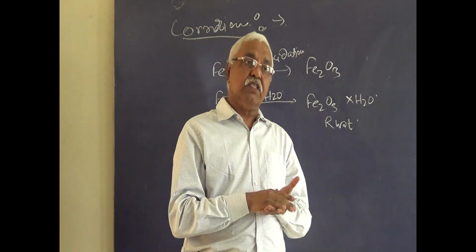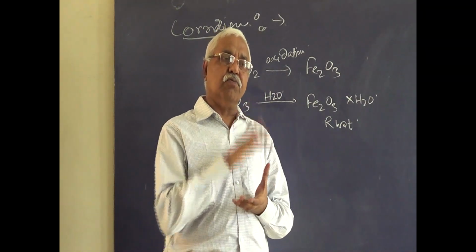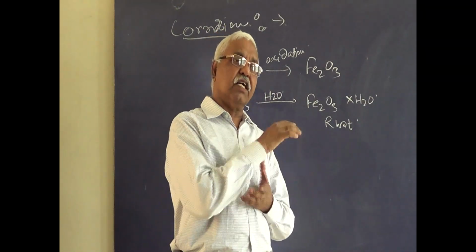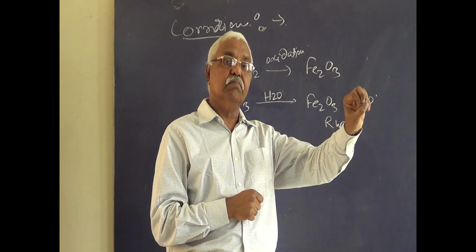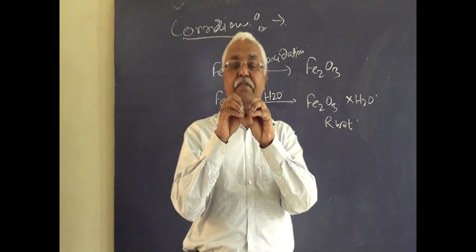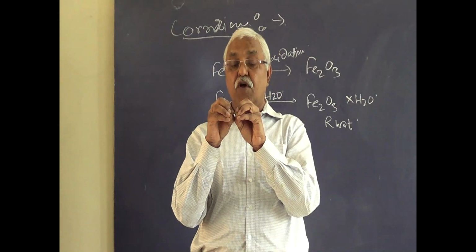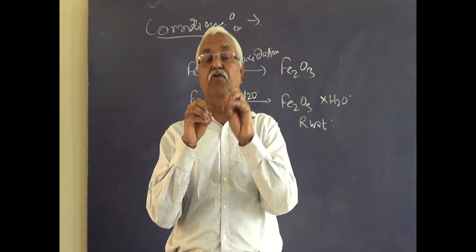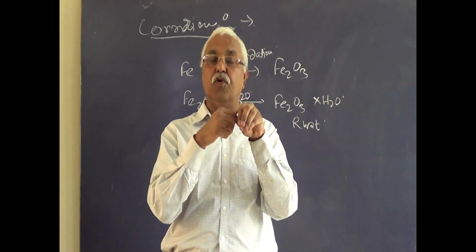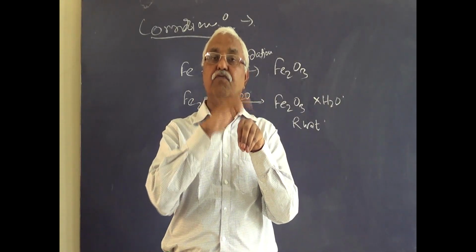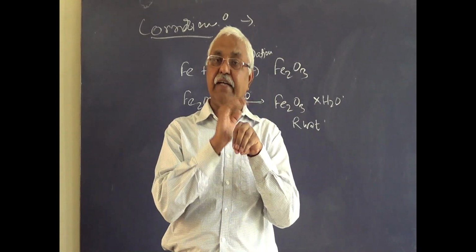So what happens? Zinc is more reactive than iron. So which reacts first? The one which is more reactive reacts first, and that will become the anode. When two metals come in contact, how can you say where corrosion will take place? Which will corrode first? The metal which is more reactive will corrode first, because it will become the anode, and oxidation takes place only on the anode. So corrosion will take place at the anode.